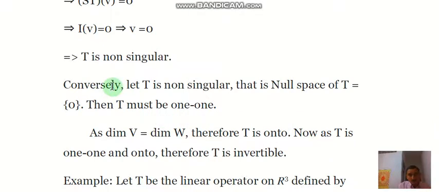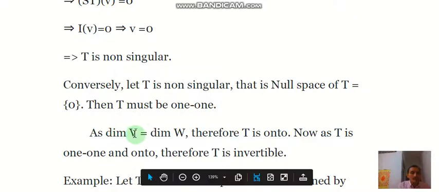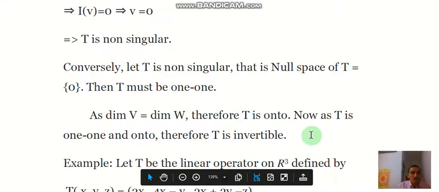Next, for the converse part, let T be non-singular, that is, its null space or kernel of T contains only the 0 element, then T must be 1-1. By the property of kernel, if its kernel contains only the 0 element, then T is 1-1, and as dimension V equals dimension W, therefore T is onto. Now as T is 1-1 and onto, therefore T is invertible.